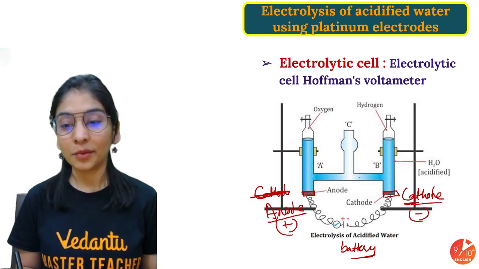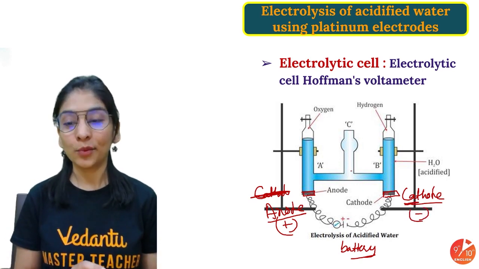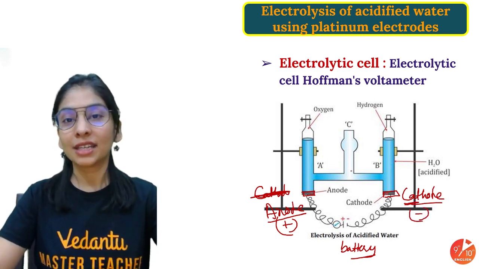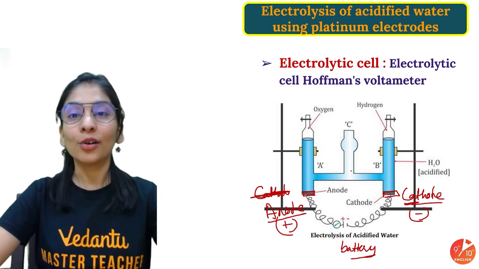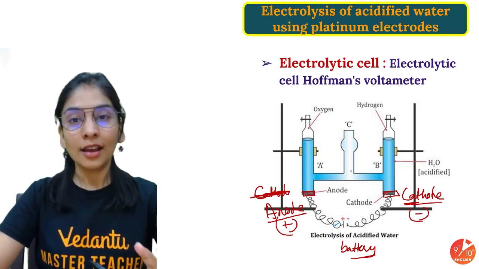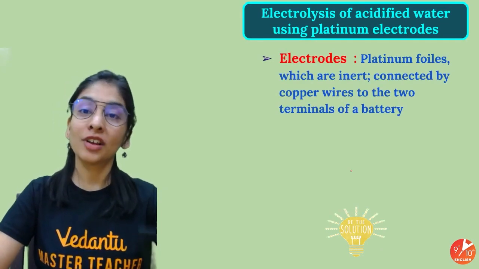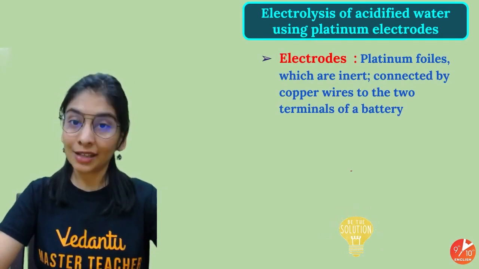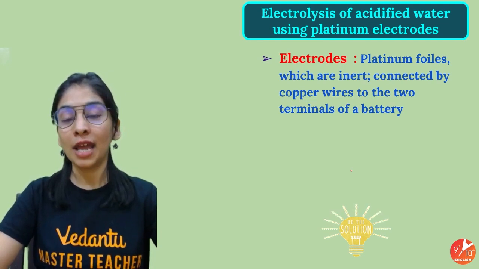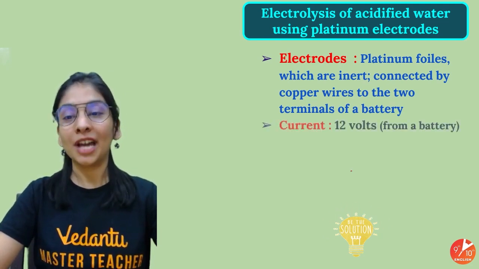Okay, I have taken my acidified water, and as soon as electricity is passed, what kind of ions will I have in the electrolyte? I hope that's pretty much sure. Water gives H positive, OH negative; acid gives H positive and then sulfate ion SO4 minus 2. We'll see which ions will move.